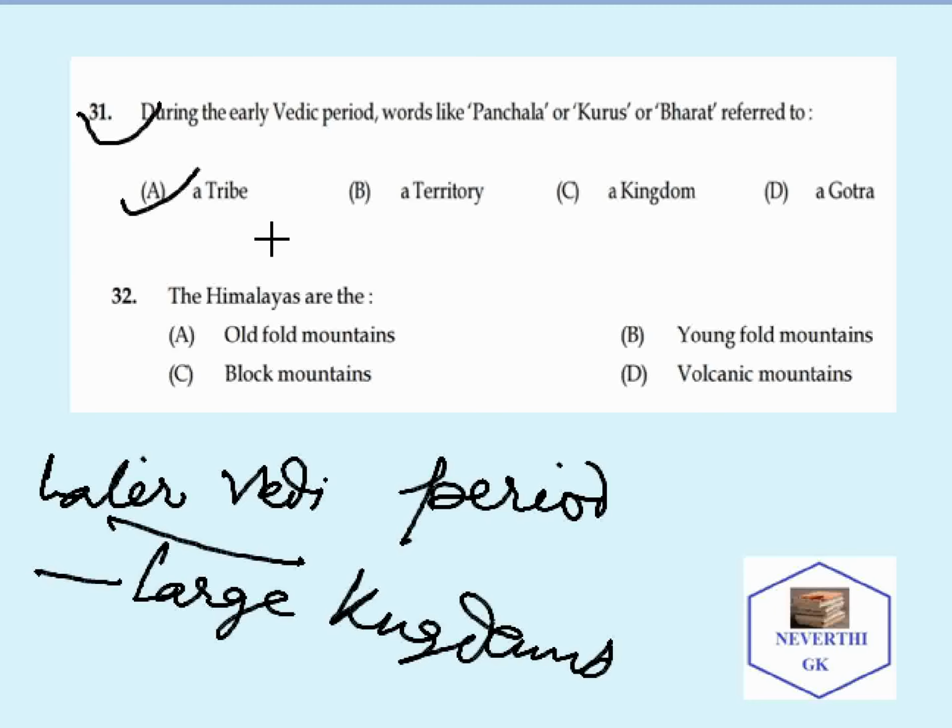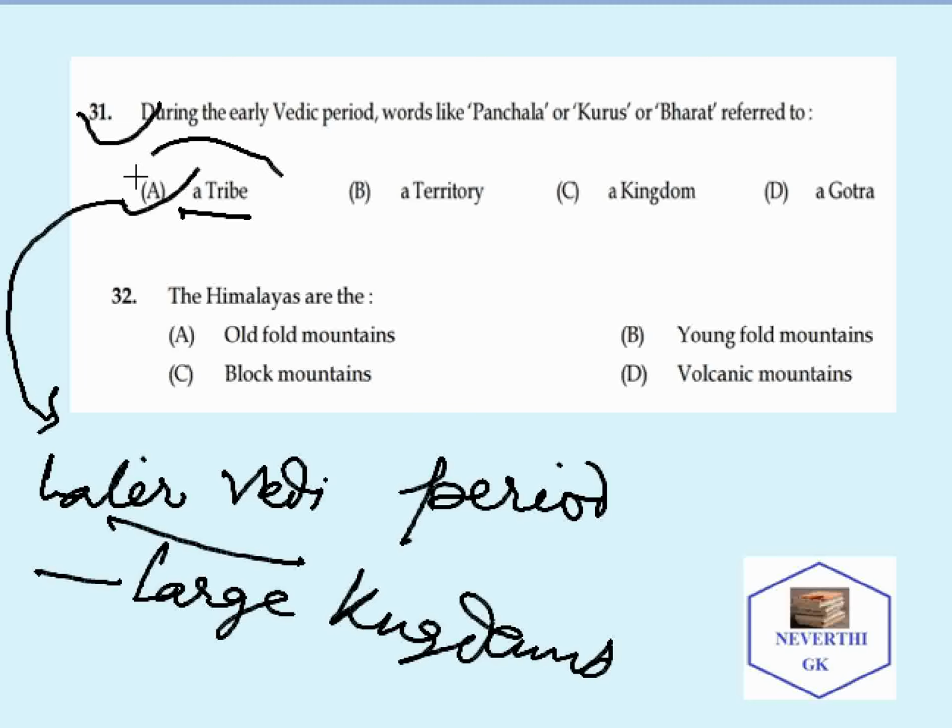So the correct answer is that they referred to a tribe, but we have to remember that in the later Vedic period these tribes turned to have a large kingdom.